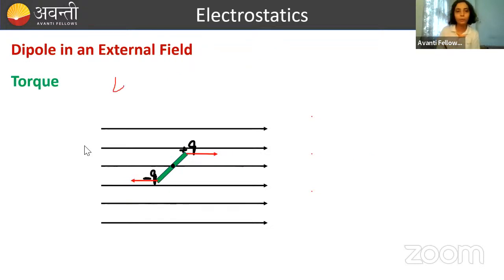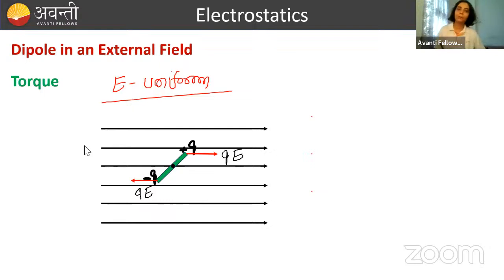And again, here we are going to take only electric field as uniform for simplification of calculation, and in the formula also we have to study only this. Okay. So let's see now how we calculate torque. For torque calculation, first we draw the forces. So what forces will act on this dipole? Plus Q charge will experience a force of QE, minus Q charge will again experience a force of QE in the opposite direction to that of plus Q.